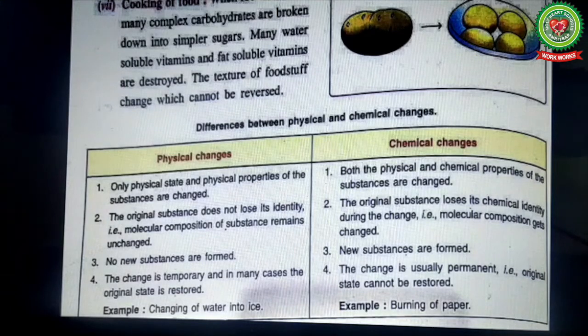It's a physical change. Fourth, the change is usually permanent in chemical changes. That is, the original state cannot be restored. Example, cooking of food. Cooked food cannot be made raw again. So, the change is permanent. Example for physical change is changing of water into ice. We have done it earlier also. And for chemical changes, burning of paper.